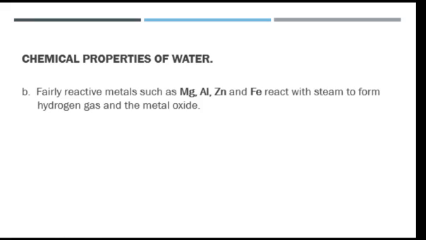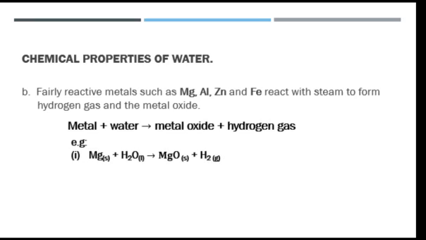Now looking at water reacting with fairly reactive metals like magnesium, aluminum, zinc and iron, reacting with steam to form hydrogen gas and the metal oxide. Picking some examples here, we have magnesium reacting with water to give us magnesium oxide, and hydrogen gas is liberated as well.